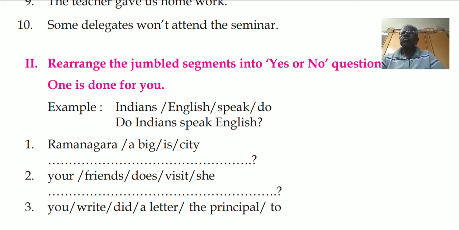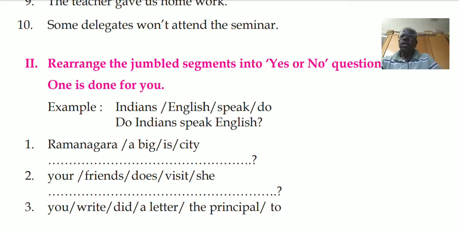We have to do all the remaining in the same way. Please fill up, I'll give the answer. Ramanagara, a, big, is, city. So verb is, and we must start with it. Is Ramanagara a big city?